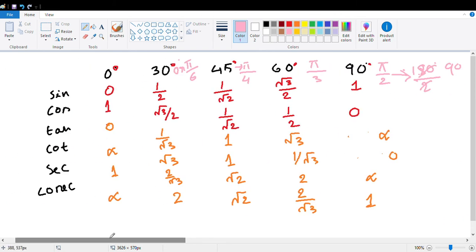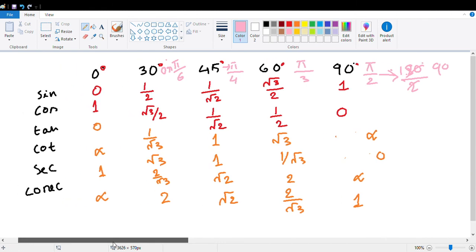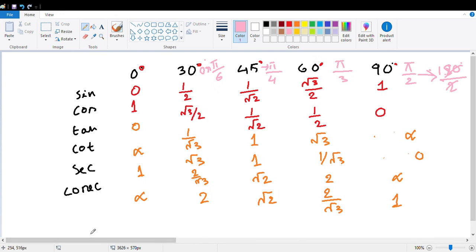So why am I writing this? This chart, you guys have to remember. In frequent scenarios later on, you will encounter problems where you have to remember all these values.